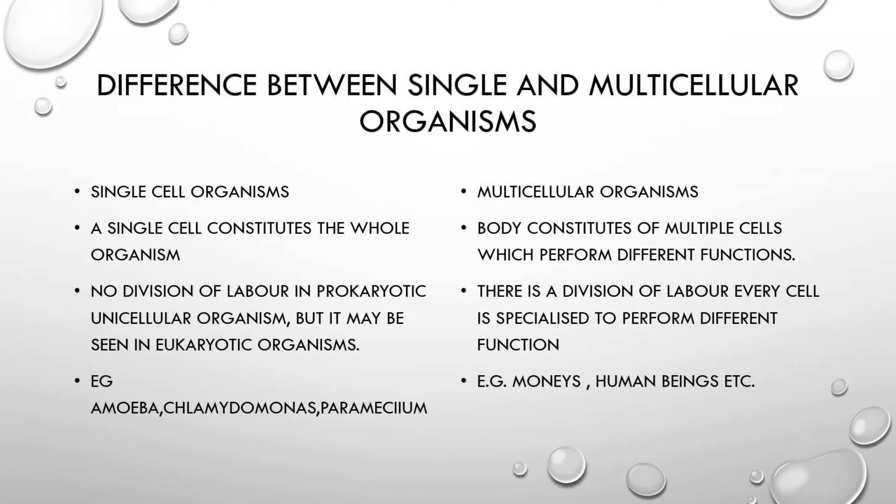Organs which are responsible for doing almost a similar type of function come together and form an organ system, and from organ systems forms a body. So in a multicellular organism, you will find different types of cells performing different types of functions, and every cell has a different type of structure according to the function it performs.